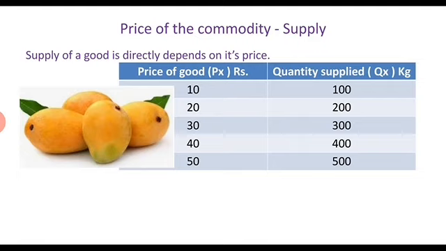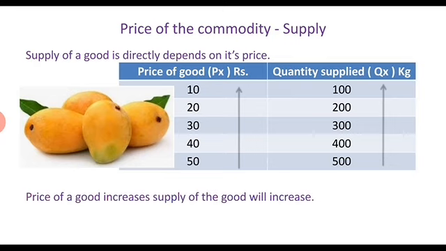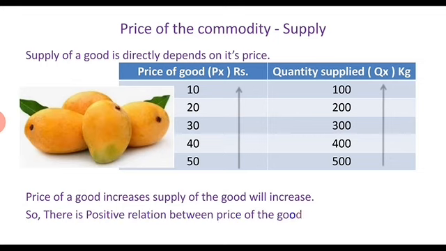In this table, we can say when price is increasing, the supply also increases. When the price of a good increases, the supply of the good will also increase. So there is a positive relationship between price of a good and its supply.